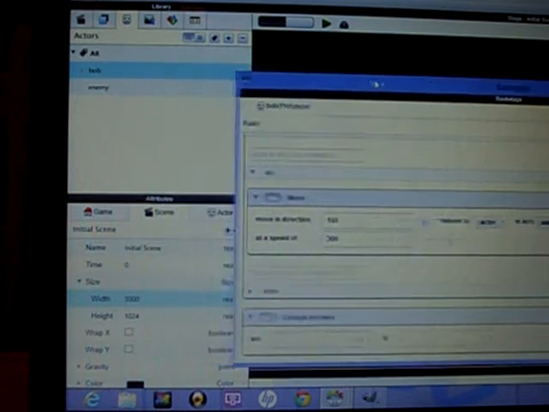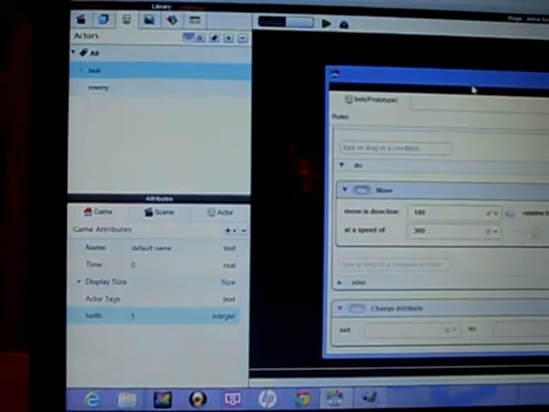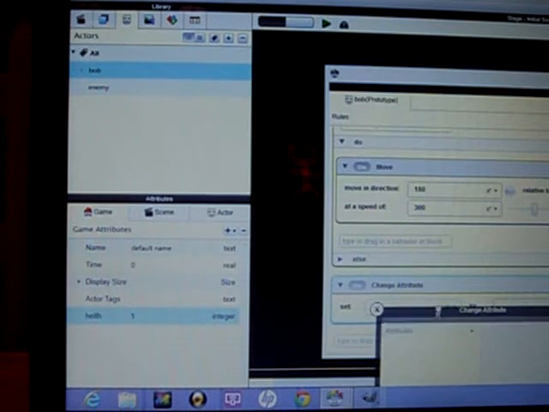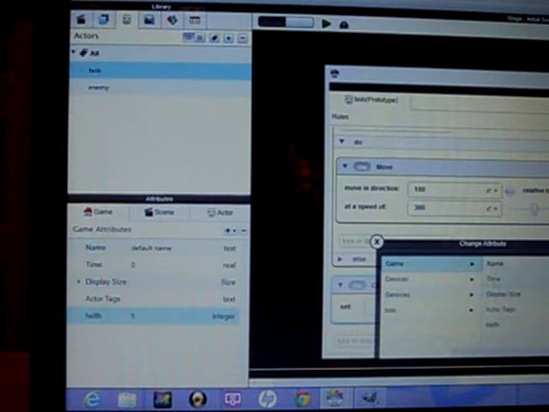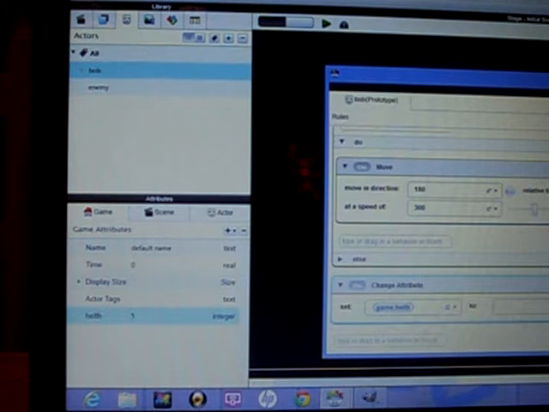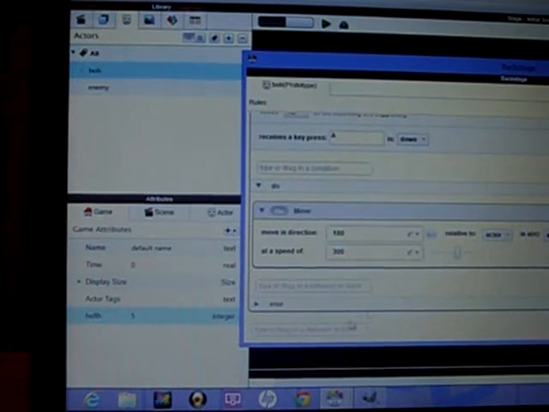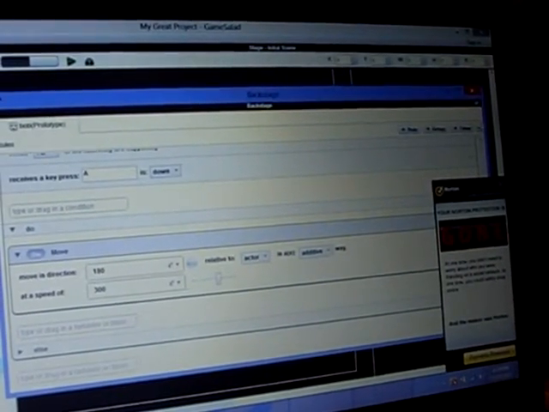Then right here where it says change attribute, we're gonna click on that. But then we're gonna go back right here where it's in game, and it'll say health. There'll actually be a 0 next to that, and we're going to change that to a 5. And then we're going to go back here for the change attribute, and we're going to click on this little A, drag this up, click on attribute, game, health. Well, actually, I just did something wrong guys. You can do that, but just delete what you just did, because that's not going to be good. You want to have that selected, then click on that.